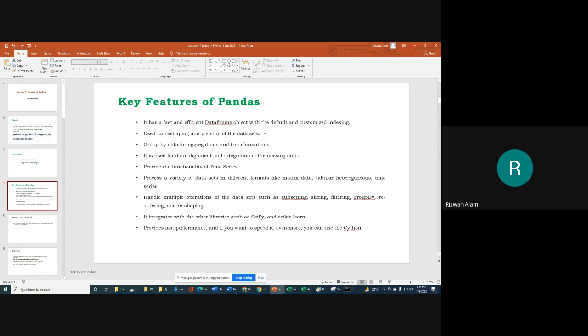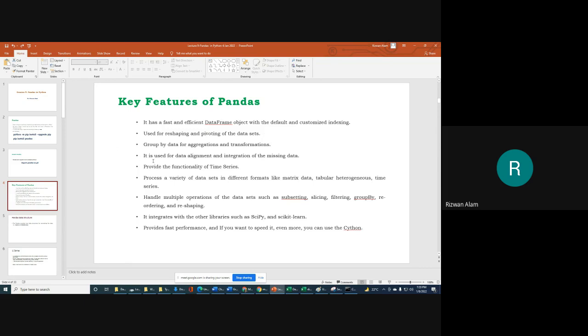So in general, if we want to reshape our data set, then we can use this pandas library. And group by data for aggregations and transformations. So various types of aggregations, it means you want to add or concatenate your data set columns or row wise, and various transformations. For example, if you have a matrix, you can do transpose and various matrix operations that you can perform mathematically. All those things you can perform here.